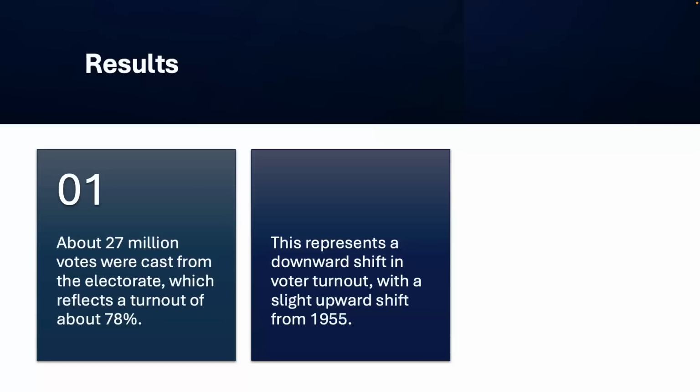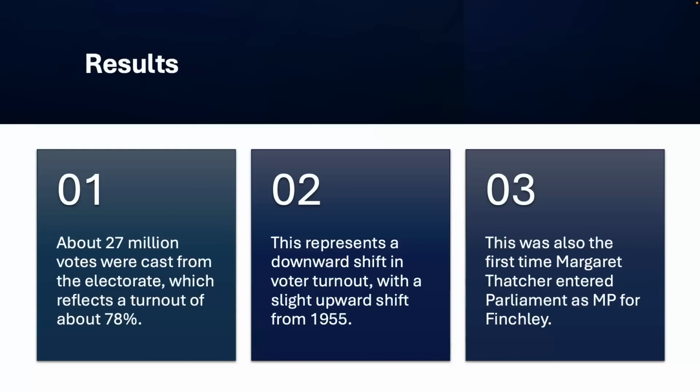We also see a number of firsts for this particular election, in the sense that this was the first time that Margaret Thatcher entered Parliament as MP for Finchley. This is obviously very, very important. We also see that Jeremy Thorpe made his debut and became Liberal leader in time. And despite winning the largest share of the vote in Scotland, Conservatives failed to win most of the seats there. This is a feat that they haven't actually been able to repeat since this election. But it was another Conservative victory, again another Conservative victory in terms of voter results.